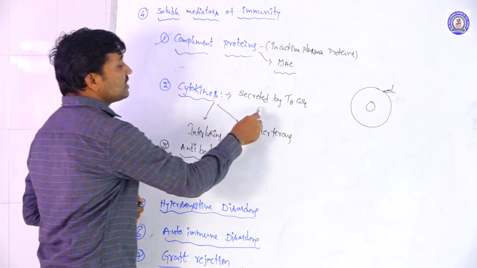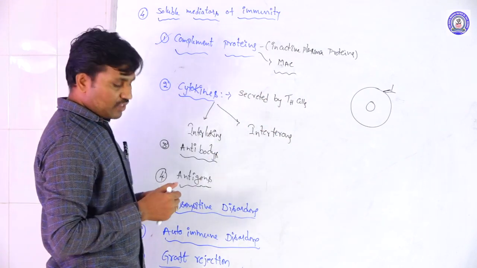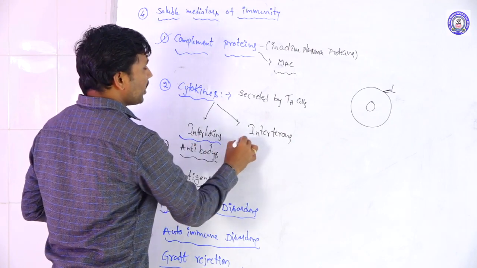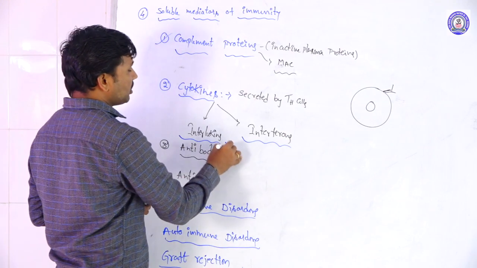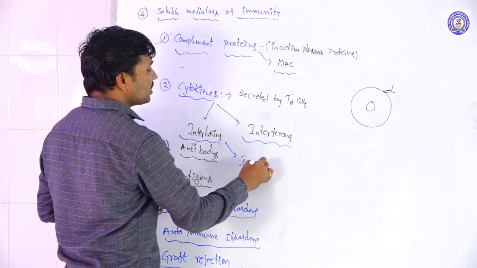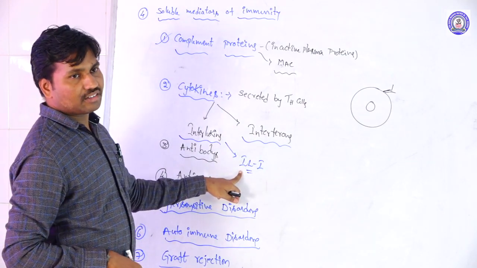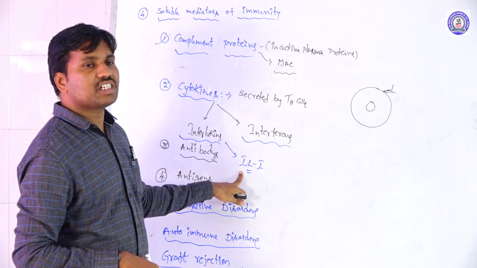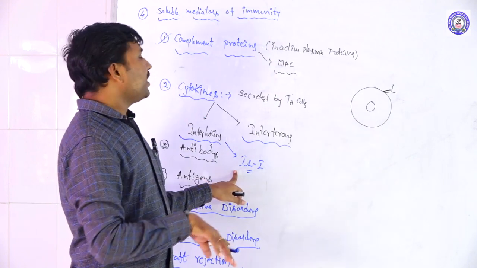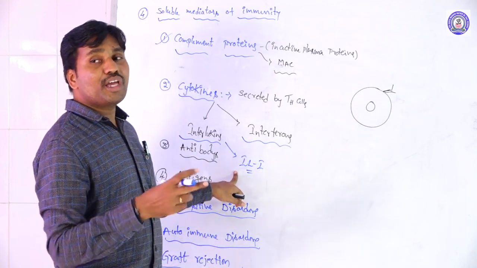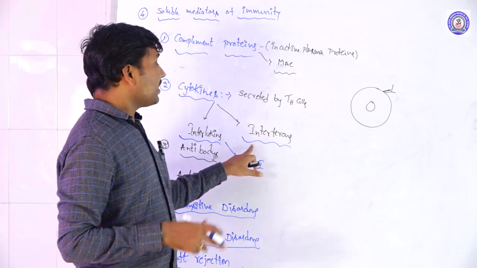Whenever the T cells are activated by the immune reactions, at that time they secrete two types of components: the interleukins and the interferons. Generally we take interleukin 1, which reaches the brain. The interleukins are involved in both cell mediated immunity and humoral immunity. Both immune processes involve the interleukins. Next one, the interferons.